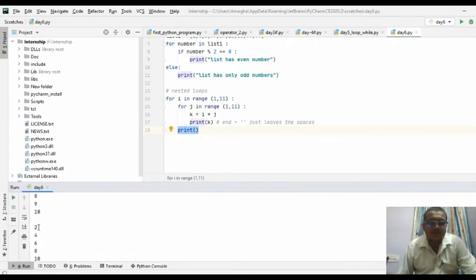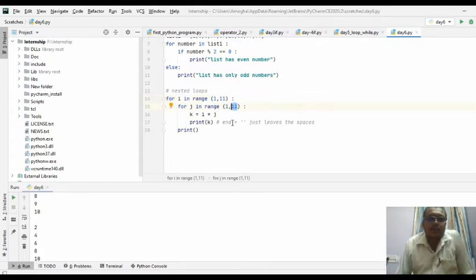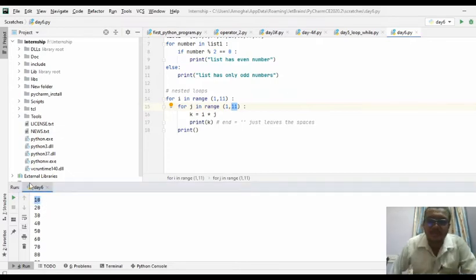So 2 into 1, the j value will start from 1. 2 into 1. Next, 2 into 2. So the i value is 2, so that is 2 into 1. So i will be constant here too. j is going to be incremented till it reaches 10. After this, again the i value will be incremented by 1, to 3. Like this, it will reach the final state, till i is incremented to 10.